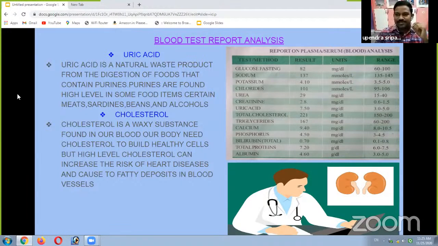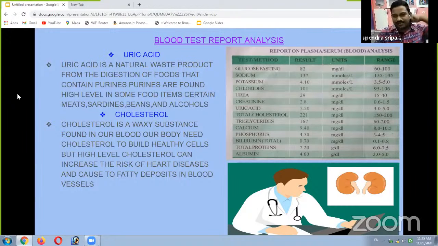It is also a waste product. It is also a harmful item. It must be sent out from our body. Kidneys take responsibility to eliminate and filter all these harmful items from our blood.